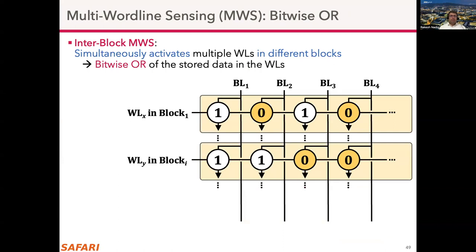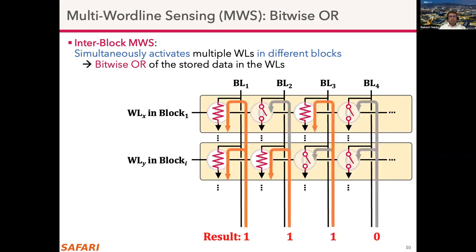Next, we look at simultaneously activating multiple word lines in different blocks, which results in bitwise OR of the stored data in the word lines. And here we show an example with two word lines in different blocks. And when we simultaneously activate these two word lines, depending on the data stored in the target cells in the NAND strings, we can see the result being 1 or 0.